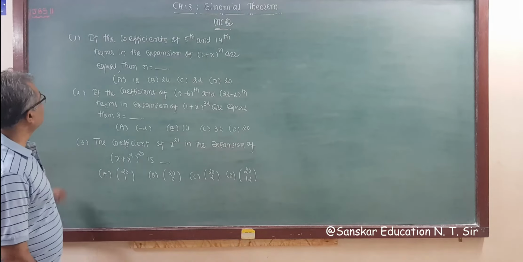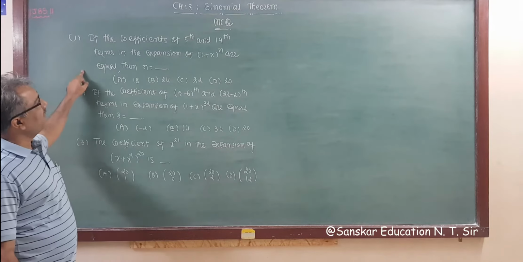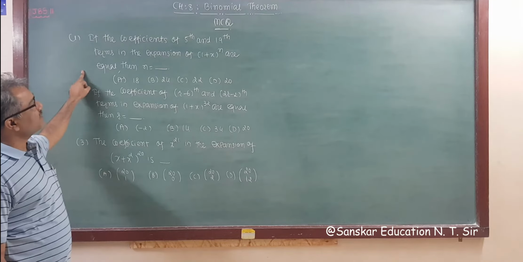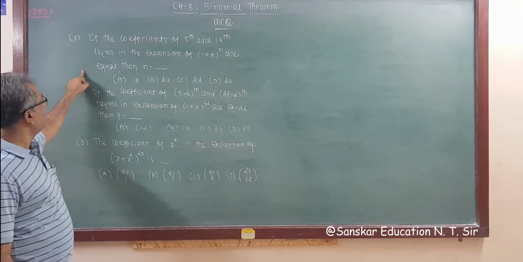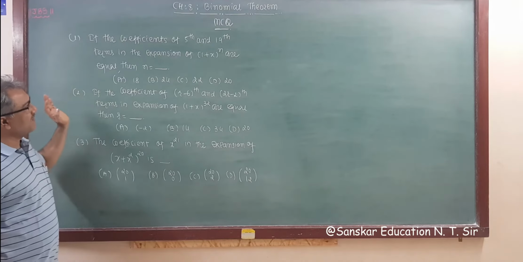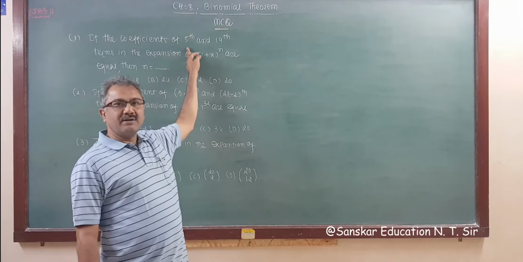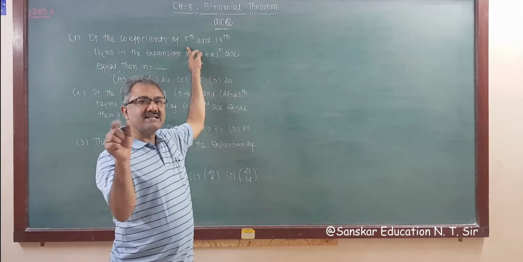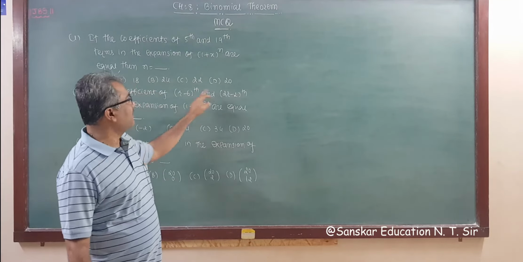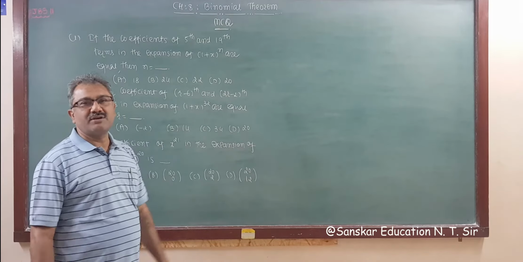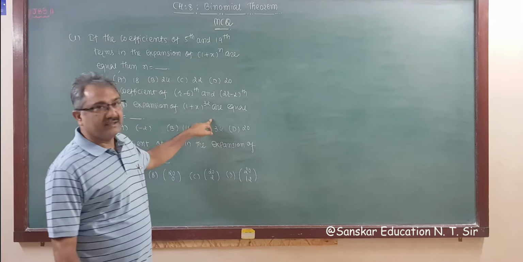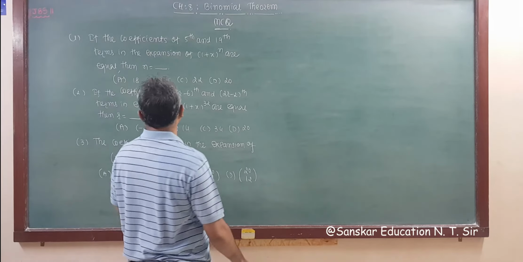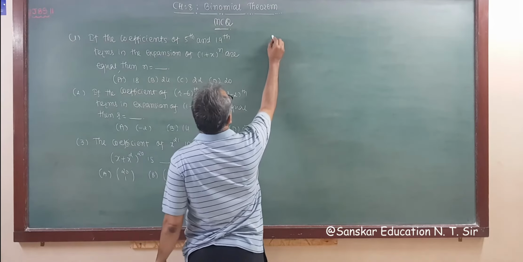So first question is, if the coefficient of 5th and 19th terms in the expansion of (1 plus x) raised to n are equal, then n is equal to. First and second questions are the same, but here fixed numbers 5th and 19th are given, while there it is given r minus 6 and twice r minus 1, so it doesn't say which term it is, right? So for this type of question,